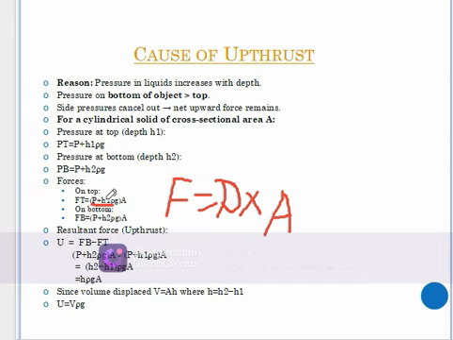the pressure at the top times the area of that cross-sectional cylindrical solid at the top.